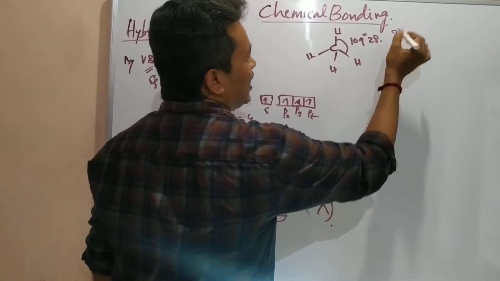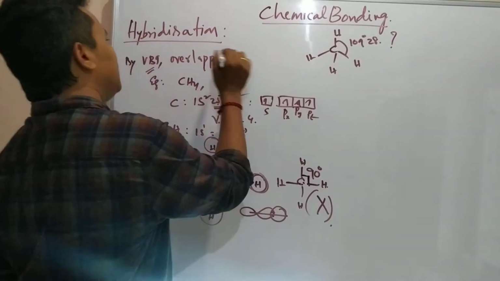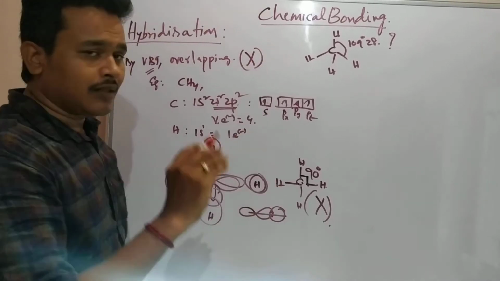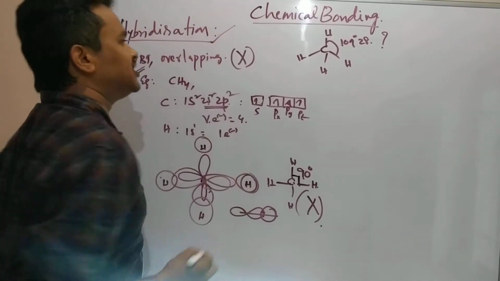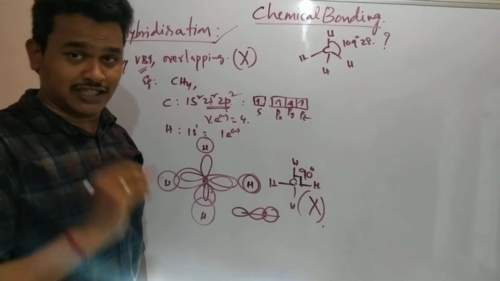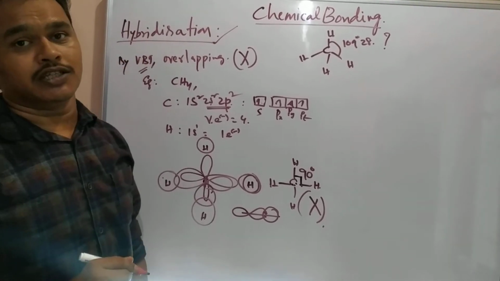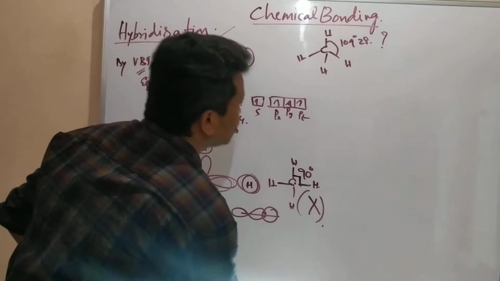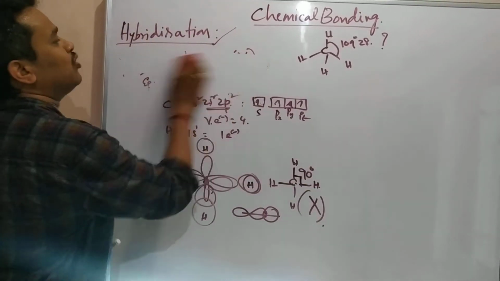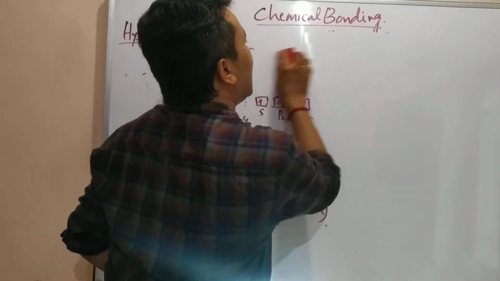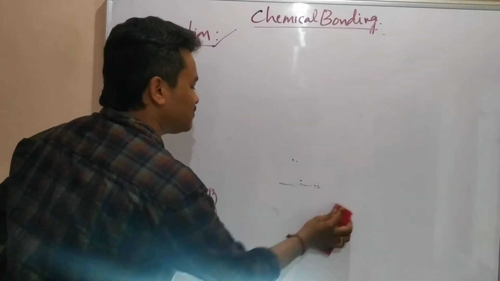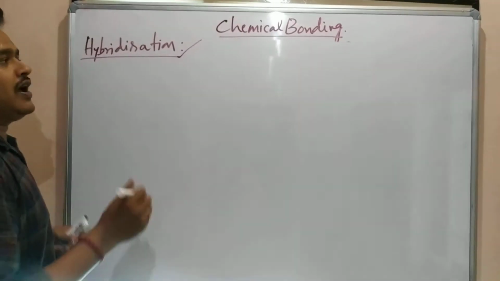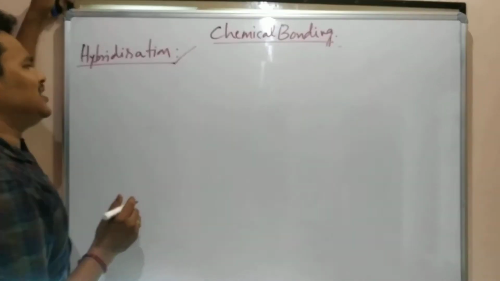So why is it coming like this? Other than VBT, some other concept exists. That one is hybridization. That is why the hybridization concept came out. So now we are going to discuss this hybridization. VBT failed to explain the structures of the molecules. That is why hybridization came out. What is this hybridization?